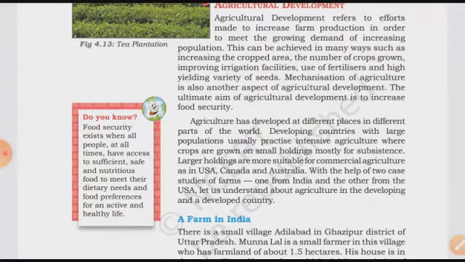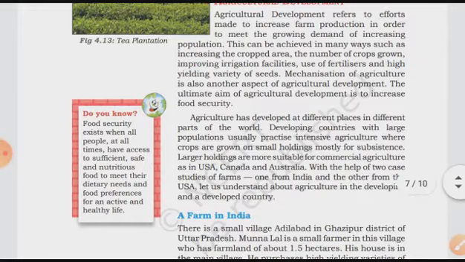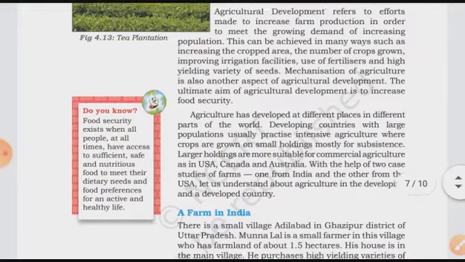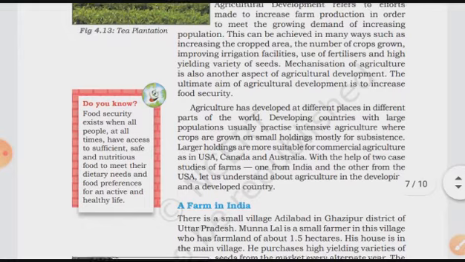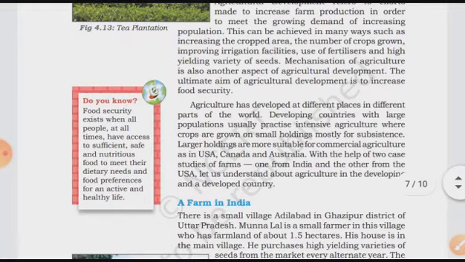population. This can be achieved in many ways, such as increasing the cropped areas, the number of crops grown, improving irrigation facilities, use of fertilizer and high yielding variety of seeds. So we can get more and more production from our field by just increasing the crop area. Means we can increase the land area, we can increase the crops grown in our fields, improve the irrigation facilities and use the chemical fertilizers, as well as the high yielding variety of seeds.